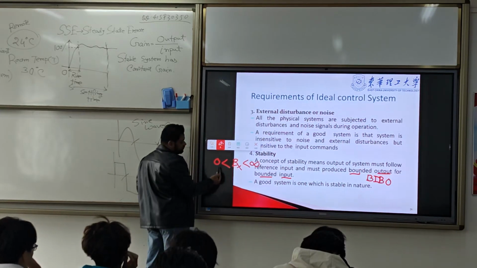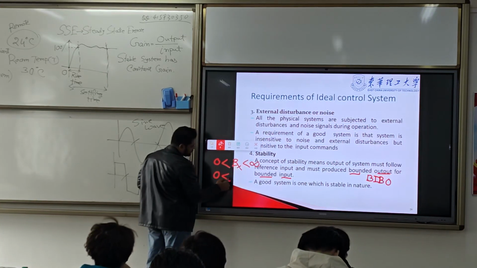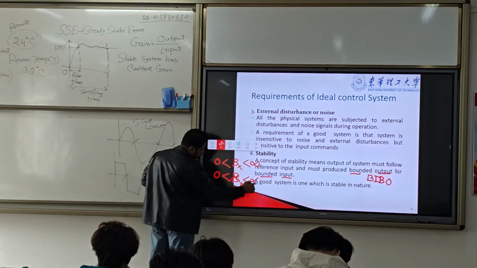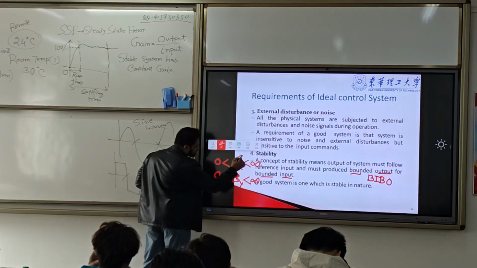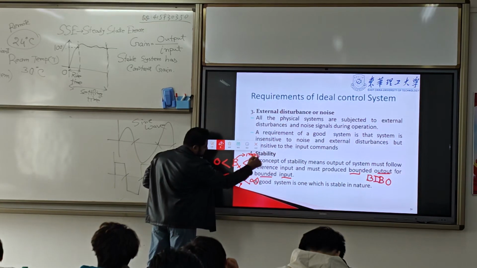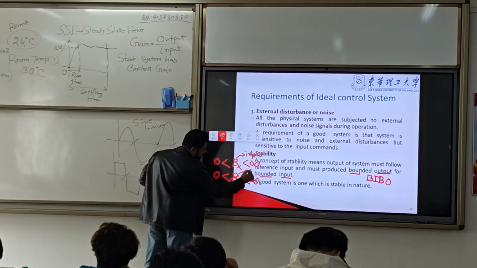The input has to be greater than 0, less than infinity. This is input, and this one is output.